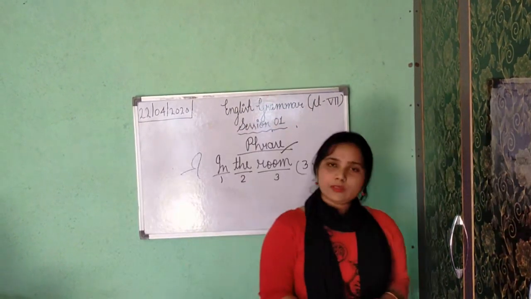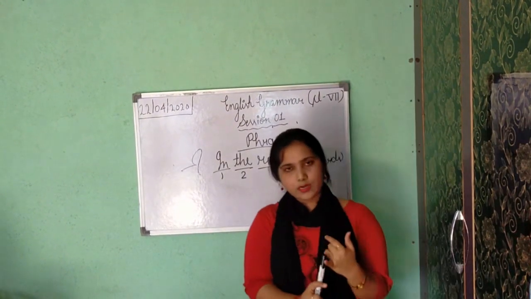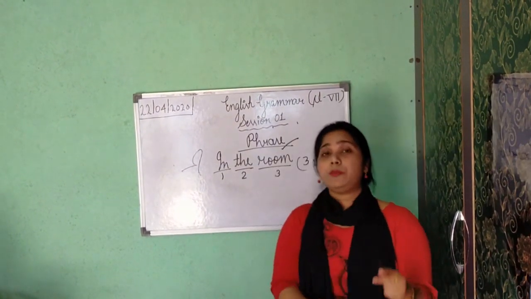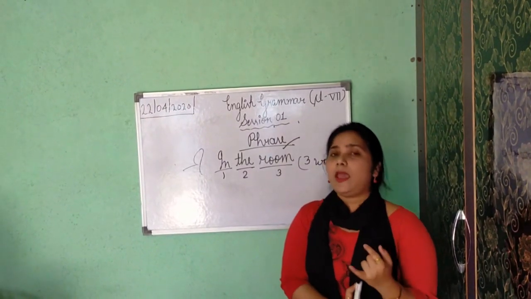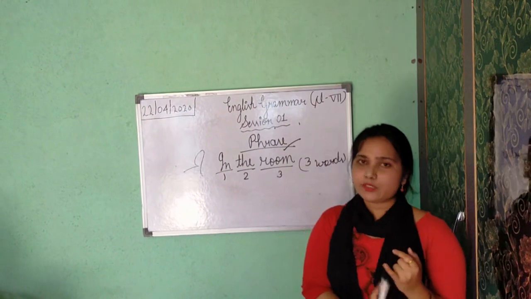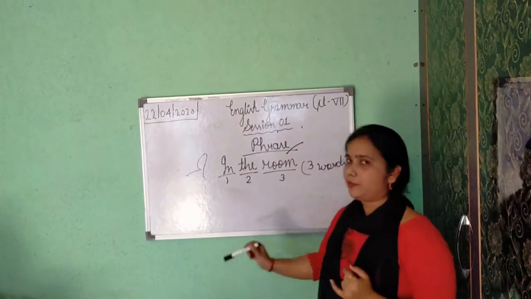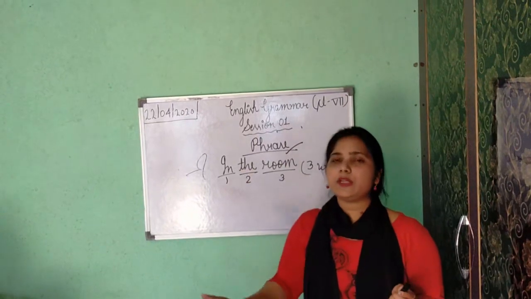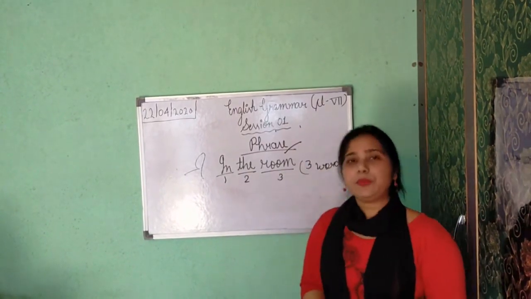So the difference is between sentence and phrase. Sentence is a group of words. Phrase is also a group of words. But a sentence should show complete meaning or sense, and it is a combination of subject plus verb. But a phrase is a group of words that does not show a subject plus verb combination, nor does it give us complete sense.